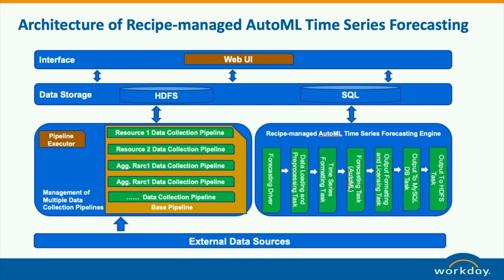So the key component is about this part: the recipe-based AutoML time series forecasting engine. The whole forecasting work is divided into independent modularized tasks. A forecasting recipe is formulated by organizing these tasks according to the needs of developers.